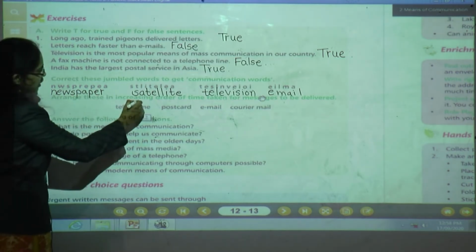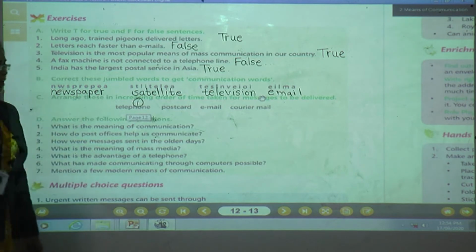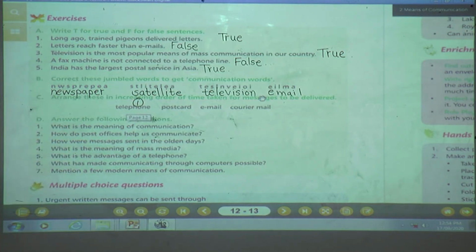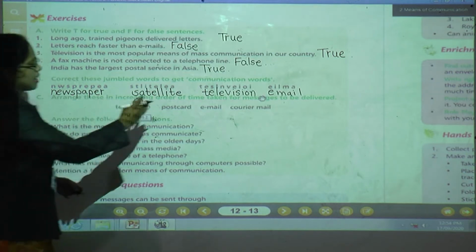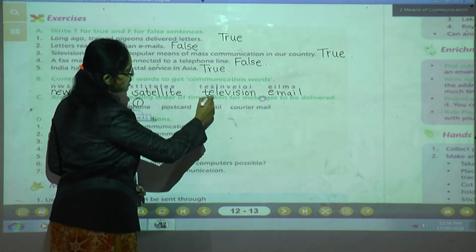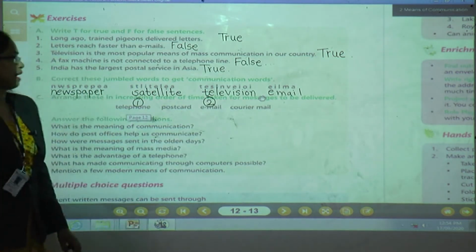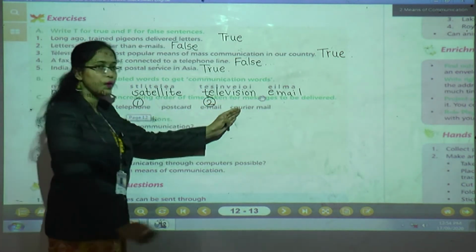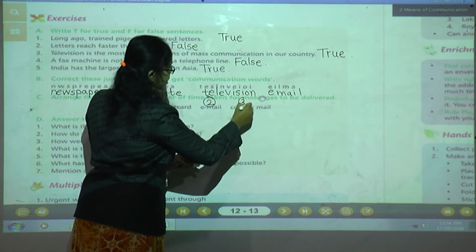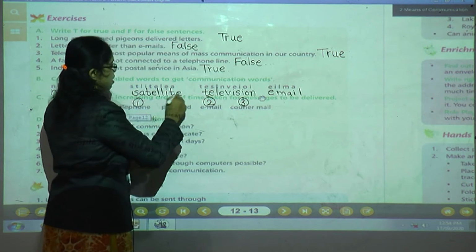Number 1 is telephone. Second, which is the fastest? Of course, email. Number 2 is email, number 3 is courier mail, and the last one is postcard.